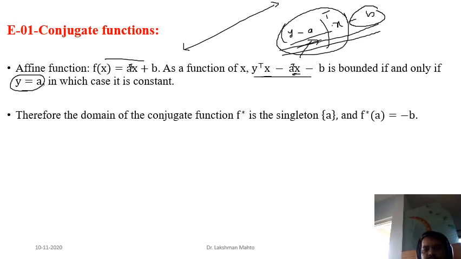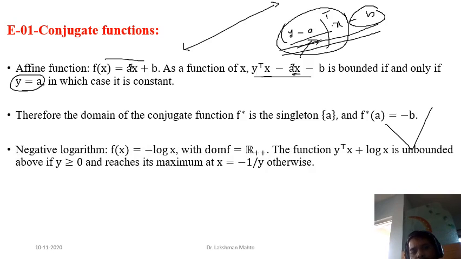Okay, so we got the criterion of a bounded function. So what would be the conjugate function? The conjugate function of this given linear function would be just minus b. This is the conjugate function. So the conjugate function of a linear function is a constant function.